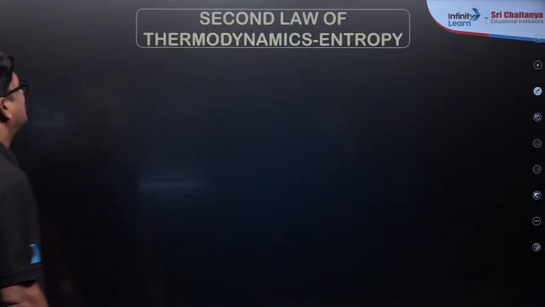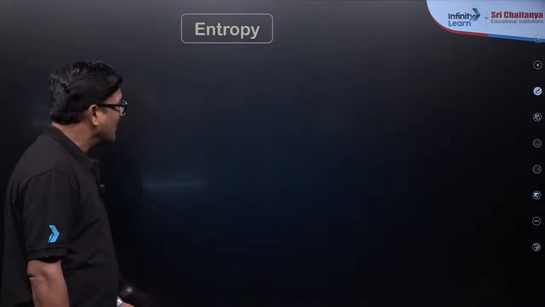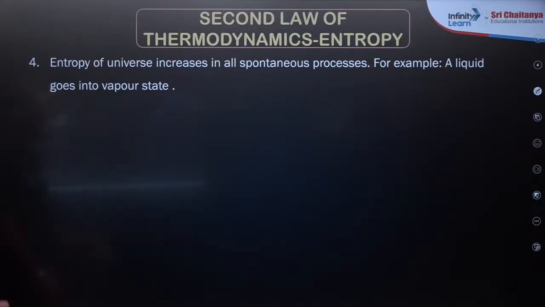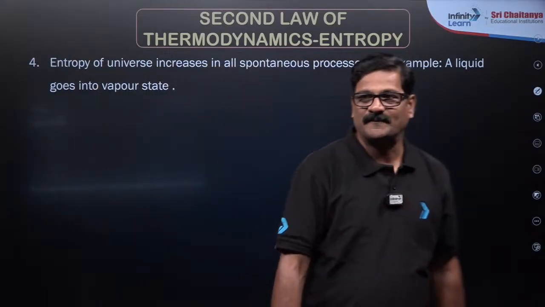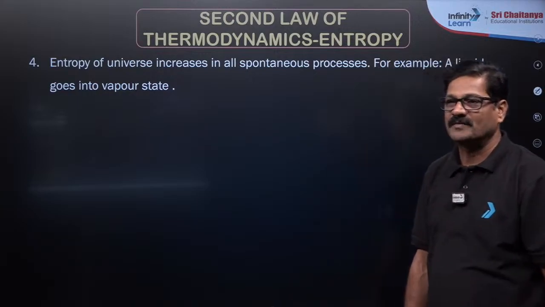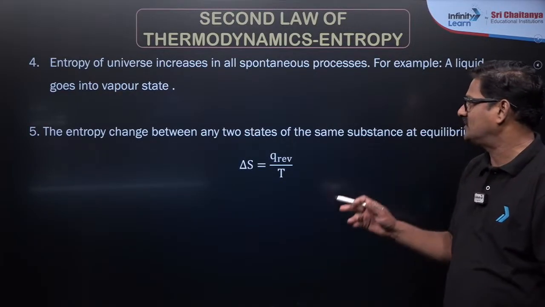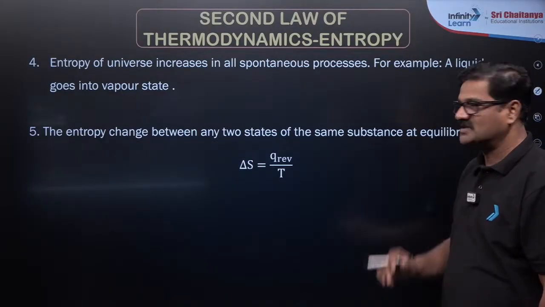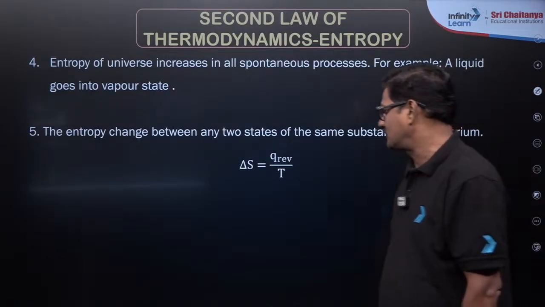And let's see entropy with the second law of thermodynamics. So I just want to say, first I'll go to the second law of thermodynamics and I'll come back. Entropy of the universe increases in all spontaneous irreversible processes. Okay, entropy of the universe increases. So entropy change of the system between any two states of the same substance at equilibrium is given by delta S is equal to Q reversible by temperature.